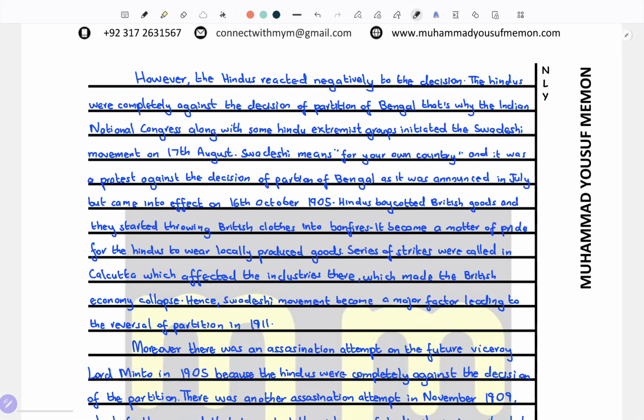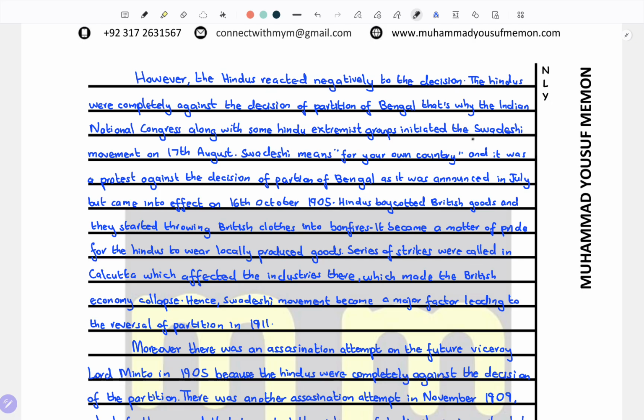Now the main part of this question is the Hindu reaction. However, beforehand I'll tell you that the Hindu reaction was completely negative, no positive. The Hindus were completely against the decision of partition of Bengal. That's why the INC, which was formed in 1885, along with some Hindu extremist groups, which were not named, mainly just Hindu extremist groups,